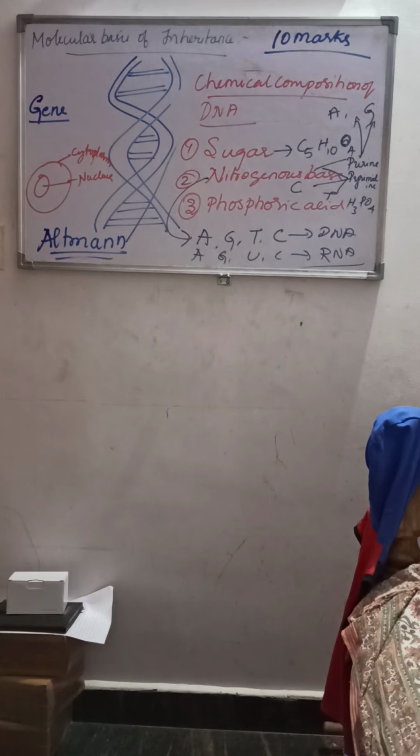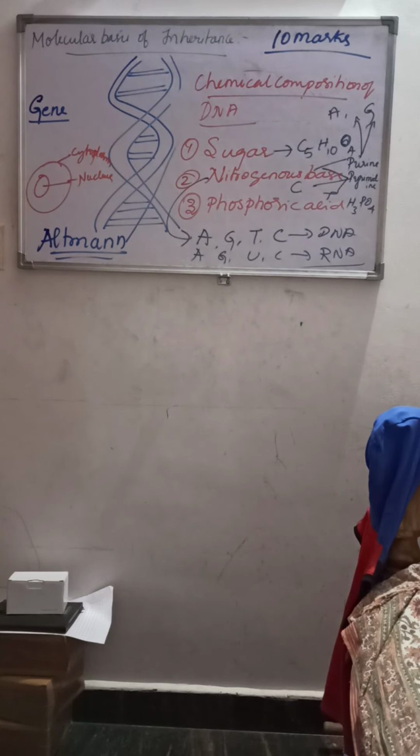So what is the difference between the nitrogenous bases of DNA and RNA? Thymine is found in DNA, whereas uracil is found in RNA. That is, uracil is replaced by thymine in DNA. So both are nitrogenous bases. In DNA thymine is present, in RNA uracil is present, and the rest of the 3 remain the same: adenine, guanine, cytosine. That is about the nitrogenous base.